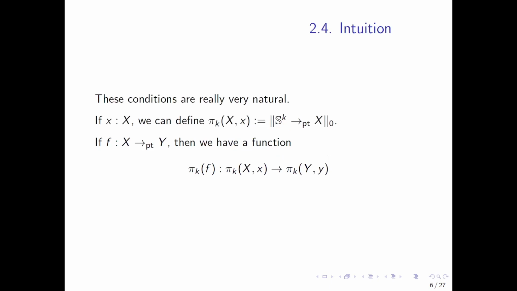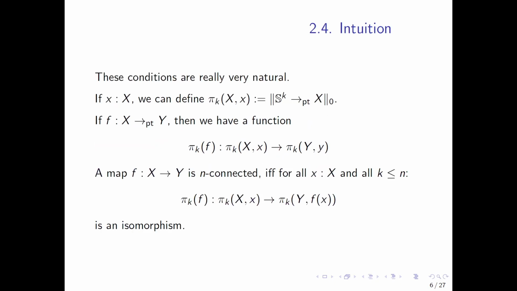Also, if F is a map from X to Y that preserves the point, then we have a function between pi k of X at the point and pi k of Y at the point. A map is called n-connected if for all X and all k less than or equal to n, pi k of F is an isomorphism. So that's equivalent to the definition that we saw before.